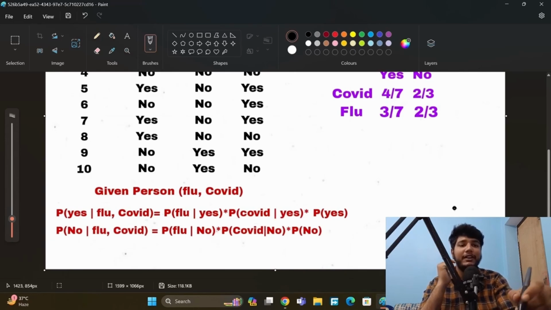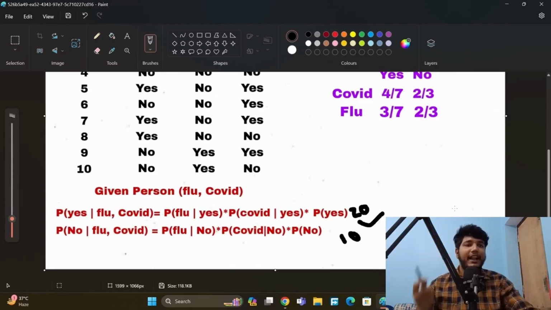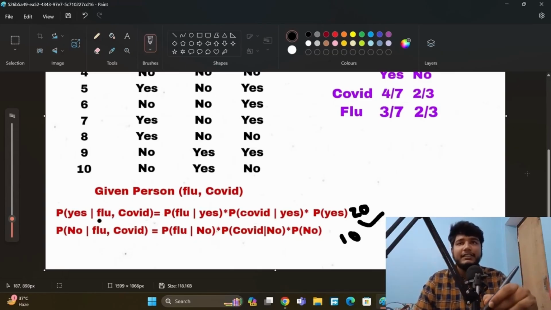For example, if one is 20% and the other is 10%, then the higher one is the prediction, so he has fever. We are predicting like that. So when we are looking at yes, we have P of flu and yes, into P of COVID equal to yes, into P of yes, divided by P of flu and COVID. Here also we divide by flu and COVID, but we are not using it because we divide by the same value; the same flu and COVID value is divided here too, and this is for no.